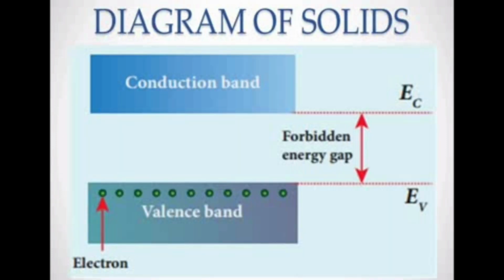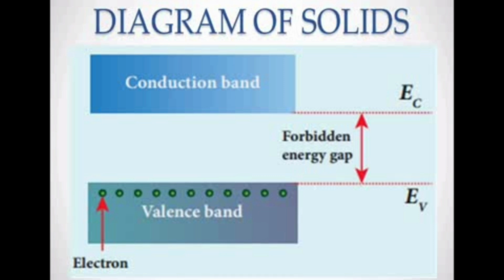Next, energy bands. You know, students, that electrons revolve around the nucleus in various orbitals inside the atom. An orbital completely filled with electrons is called a core orbital, and those electrons are called core electrons. The electrons that are partially filled, not completely filled, form the valence band. Next, the orbital where electrons are not available is called the conduction band.